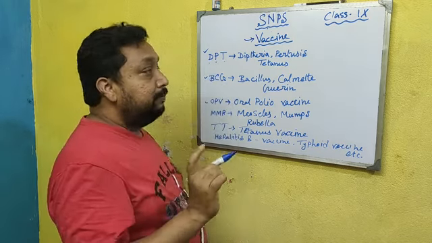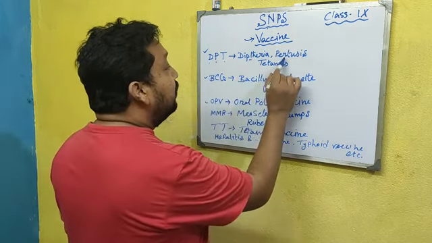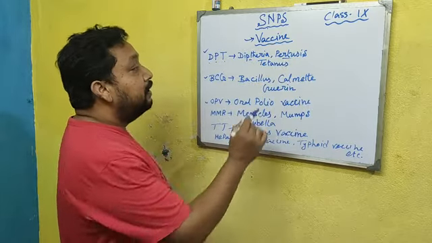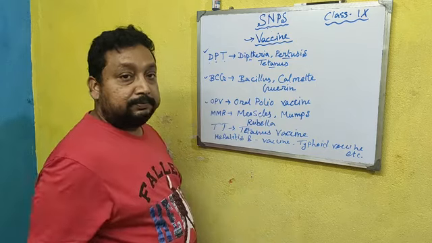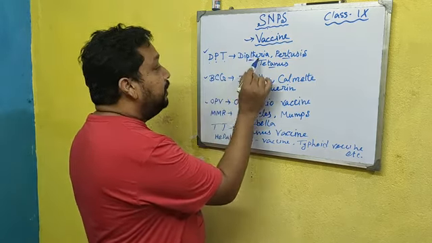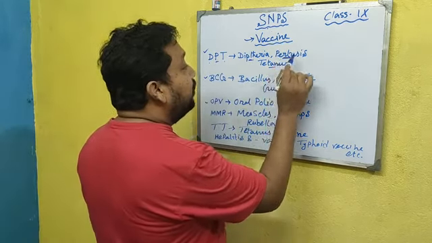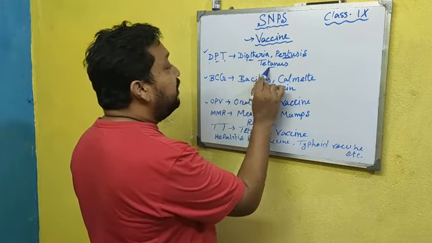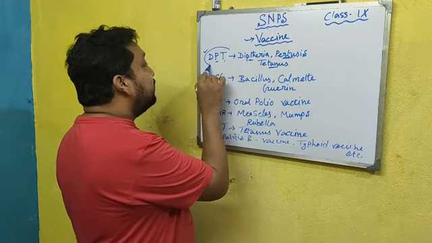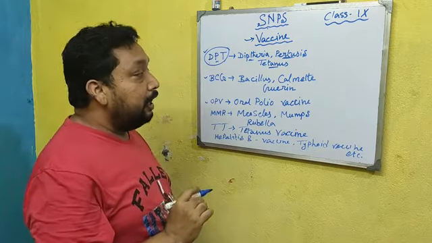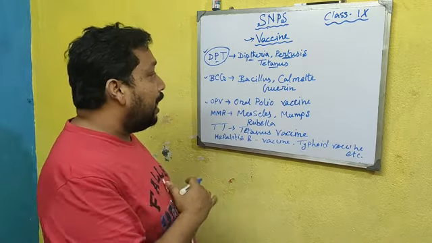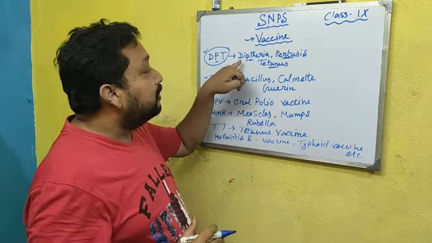The DPT vaccine means diphtheria, pertussis, tetanus. D for diphtheria, P for pertussis and T for tetanus. So the DPT vaccine protects us from three diseases.